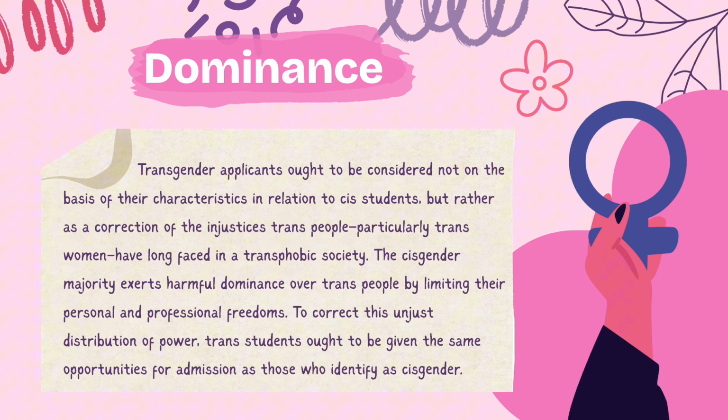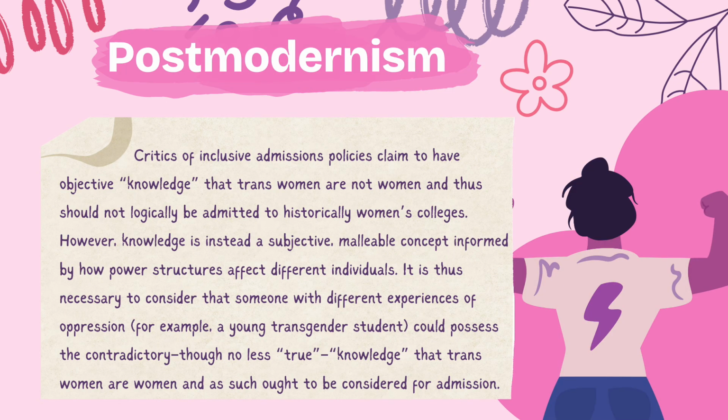To correct this unjust distribution of power, trans students ought to be given the same opportunities for admission as those who identify as cisgender. Next, a postmodern feminist approach would involve highlighting the impossibility of any objective knowledge that claims to know of indisputable reasons why trans students should not be admitted on the basis of gender identity.